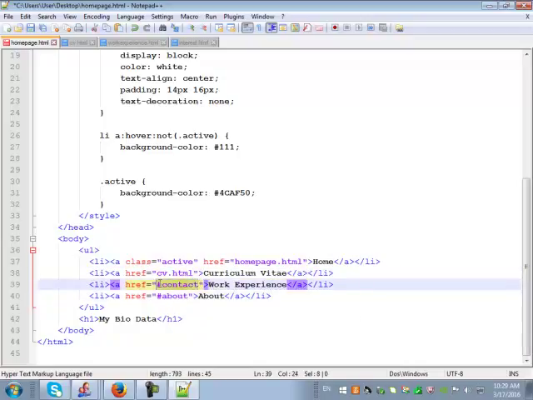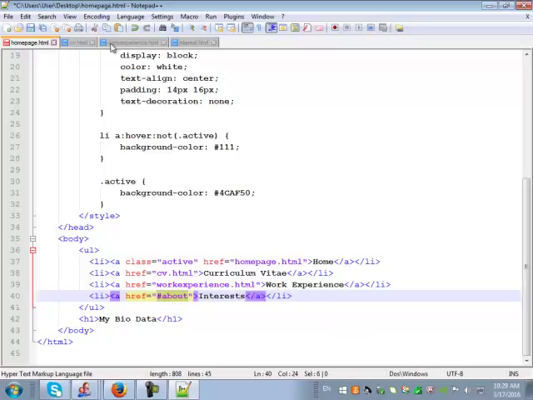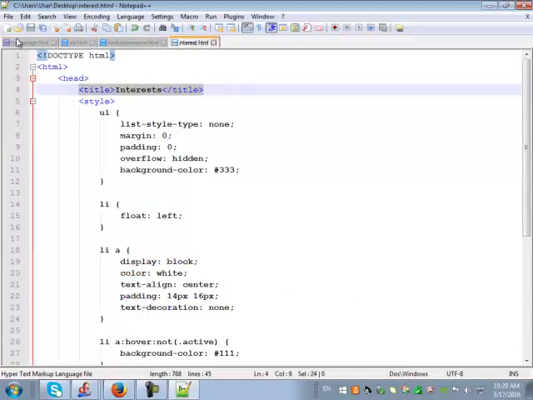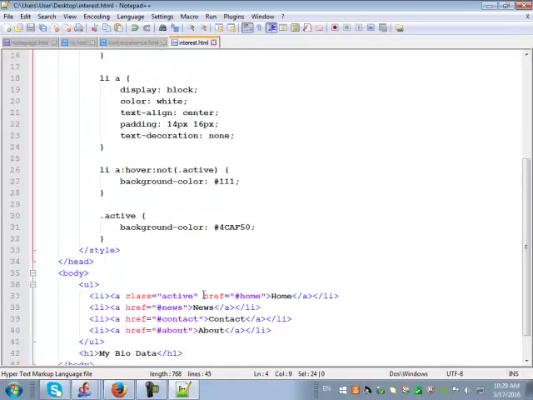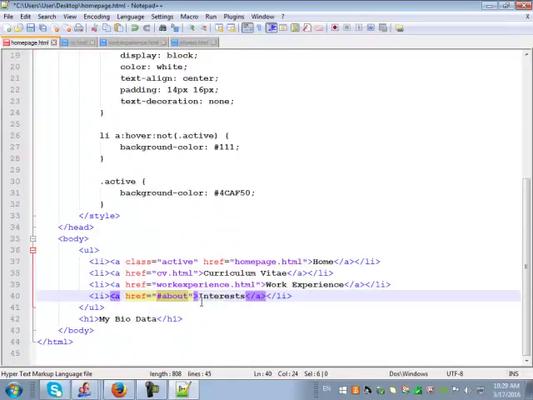And this one you want to link to which page? Can somebody tell me? Work experience.html. Can somebody tell me the last one? What do I put here? Very slow, people. Okay, what do I put as the file name here? Can somebody tell me quickly? I've got 4 items here, 4 pages. I've created a link to the home page itself, to the CV, to the work experience, and the one left is interest. So I'll create a link to interests, this part here. So I'll type what? interest.html. Done. So now I've created the links to these pages.